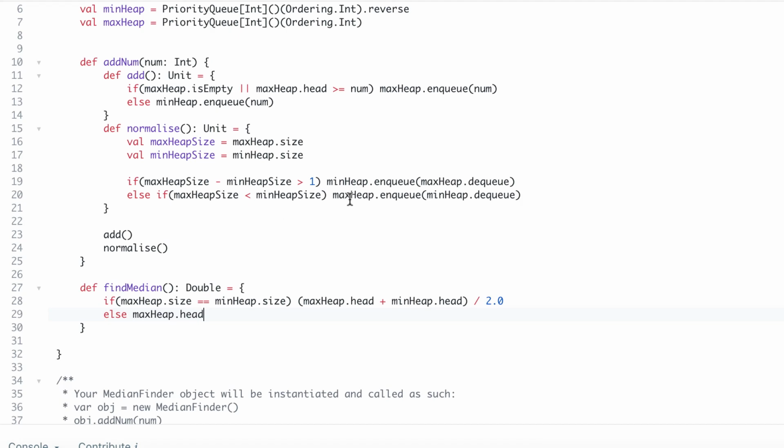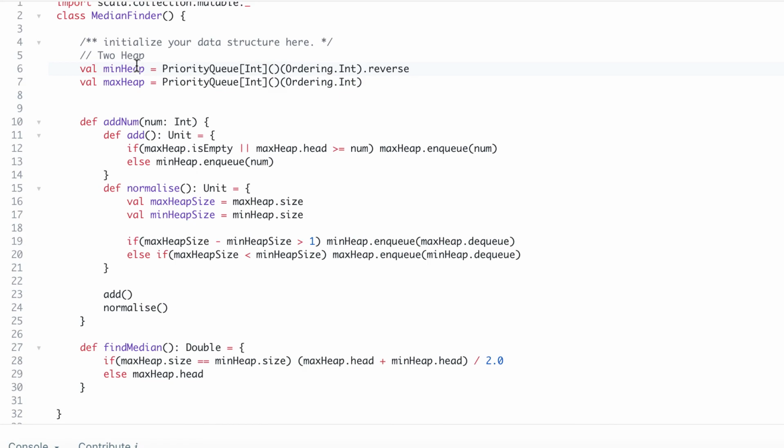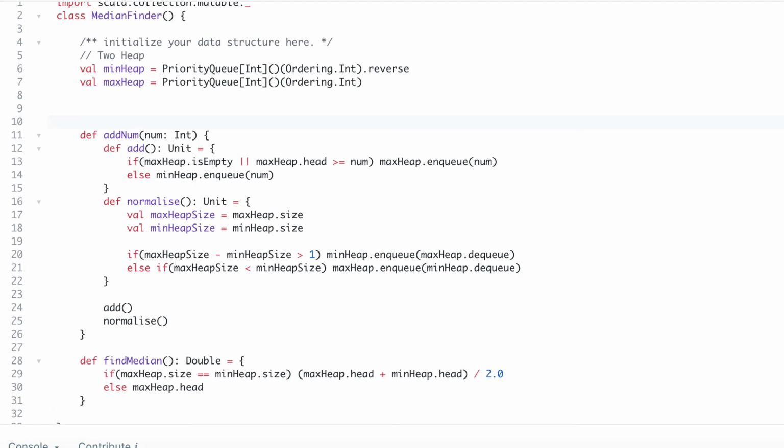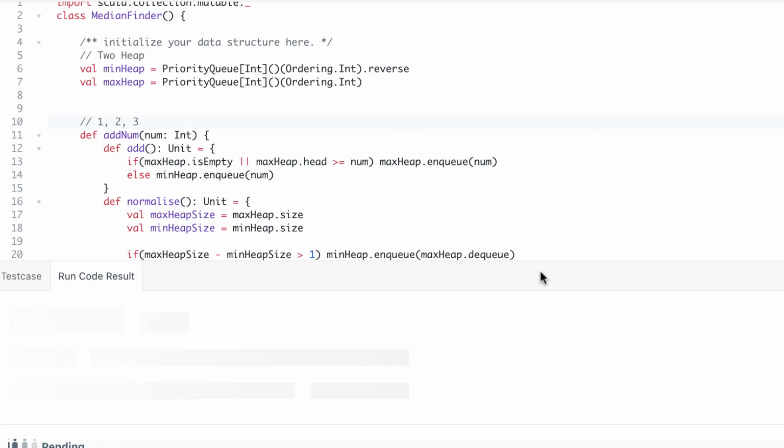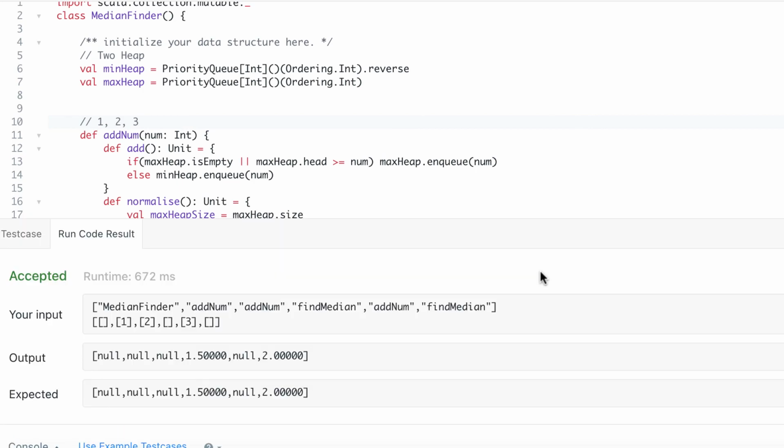That's it. We can test it and look into it further: we have two data structures, and we can go step by step with any input. Like we may take an example, 1, 2, and 3, apply addNum to them, and keep watching how the data structure changes. But let's run it here. So it's working, and we can talk about optimization hopefully in other questions later. Thank you. Bye.